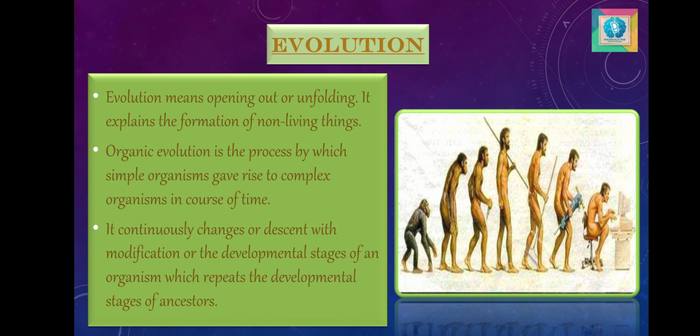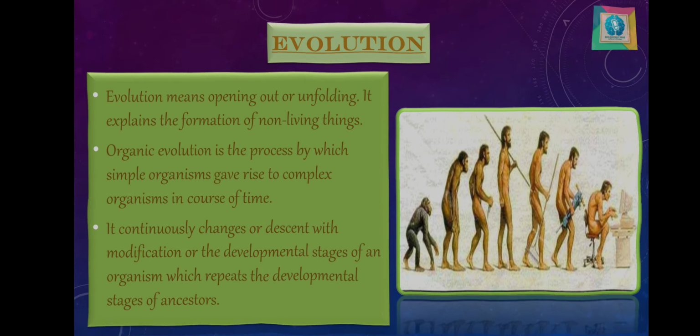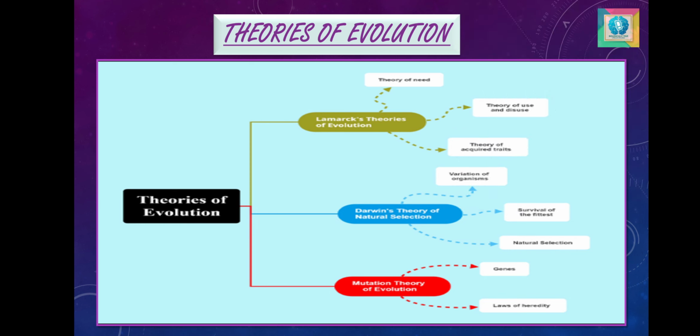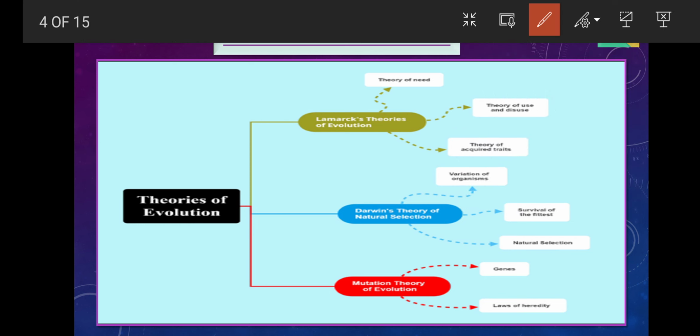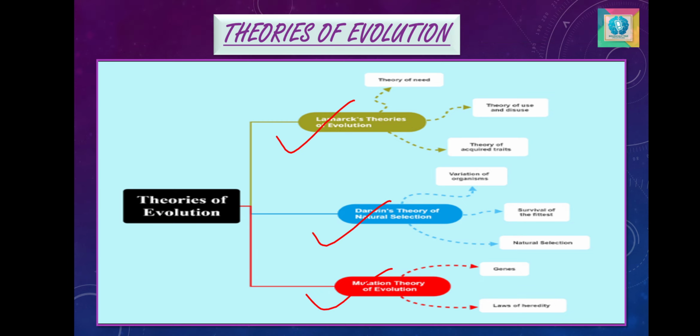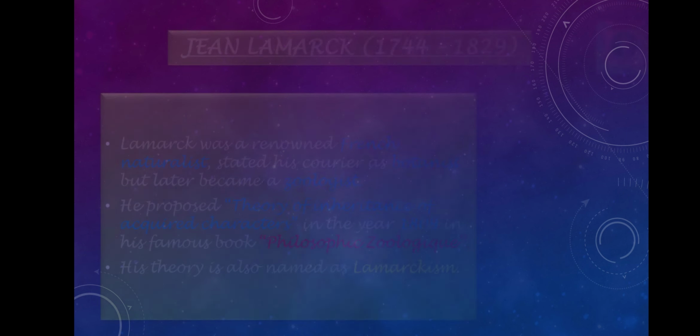So, organic evolution is the process by which simple organisms gave rise to complex organisms in the course of time. It is an extremely intimate phenomenon occurring in living organisms since life appeared on this planet. Theories of evolution. In this video, we'll discuss Lamarck's theory, Darwin's theory, and the mutation theories in detail. So let's get started with one of the theories.